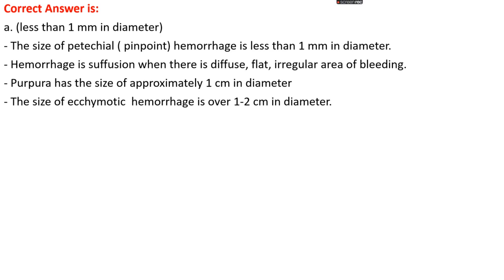The size of petechial, or pinpoint, hemorrhage is less than 1 mm in diameter. Hemorrhage is called suffusion when there is a diffuse flat irregular area of bleeding. Hemorrhage is called purpura when it has a size of approximately 1 centimeter in diameter, and the size of ecchymotic hemorrhage is over 1 to 2 centimeter in diameter.